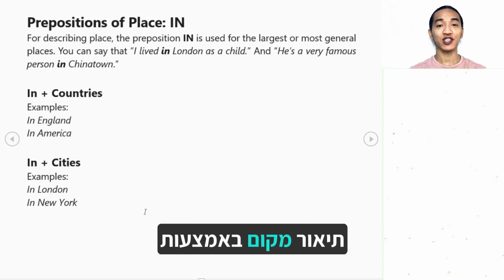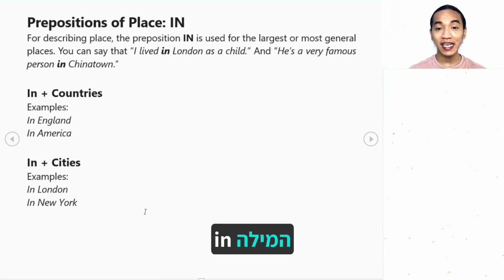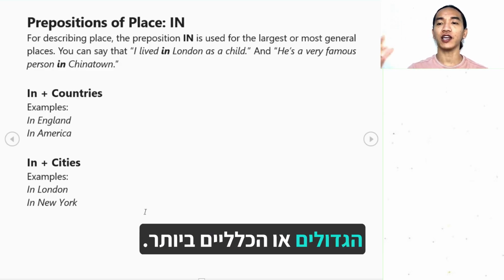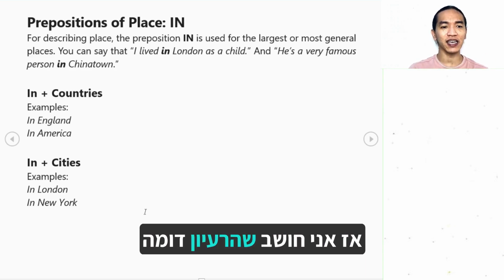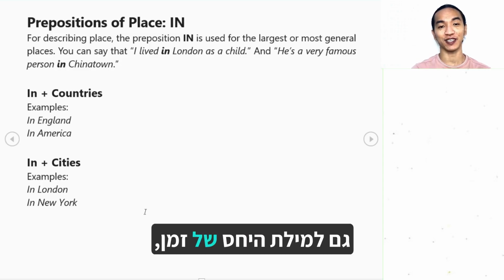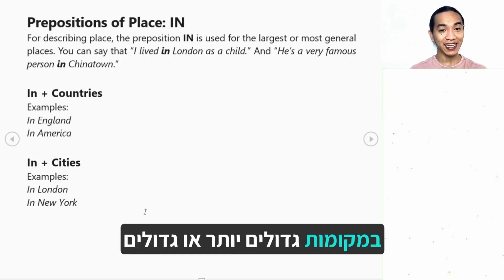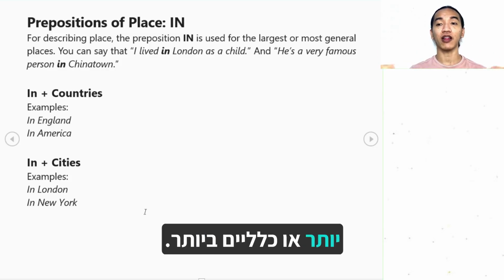For prepositions of place using in, for describing place, the preposition in is used for the largest or most general places. I think the idea is similar to the preposition of time, which is more on the longer duration of time. But in this case, it is a bigger or largest or most general place.